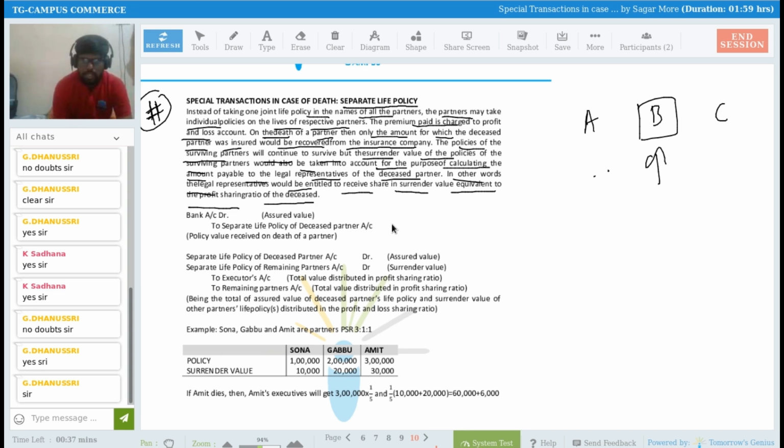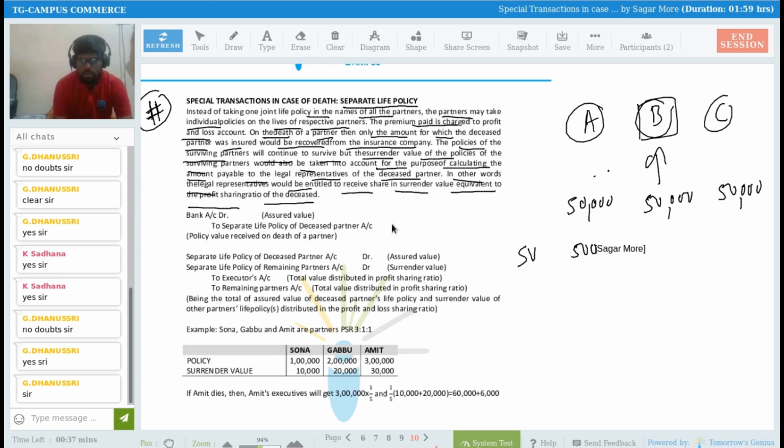Okay, so what does it mean? There are 3 partners, A, B, and C, and they are having a policy of rupees, for example, 50,000, 50,000, and 50,000, right? And surrender value is given. Surrender value is, for example, 5,000 rupees, 5,000 rupees, and 5,000 rupees. And policy amount is 50, 50, 50. This is the policy amount, or you can say sum assured. So B died, and he will get how much? He will get 100%, 50,000 rupees, because 50,000 is the policy amount.